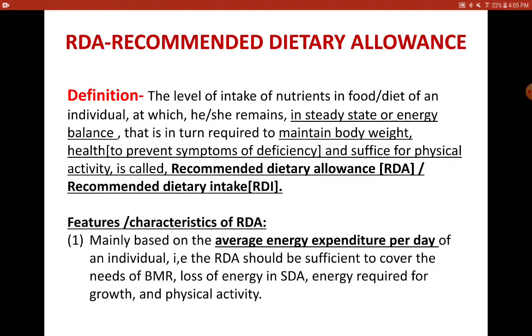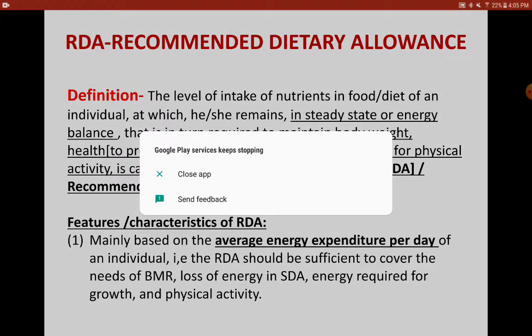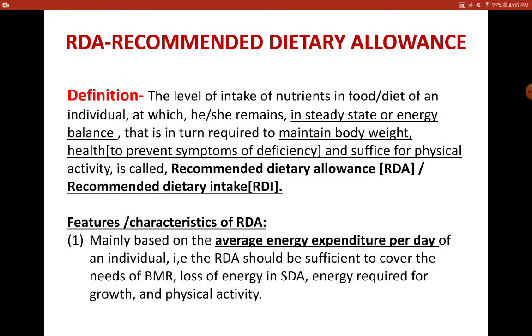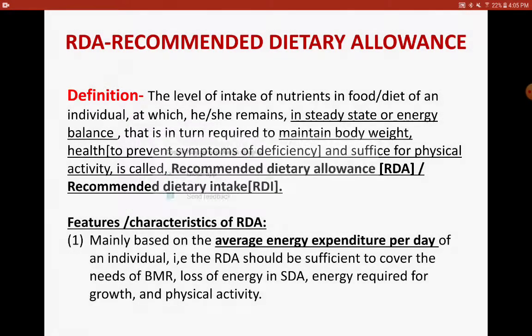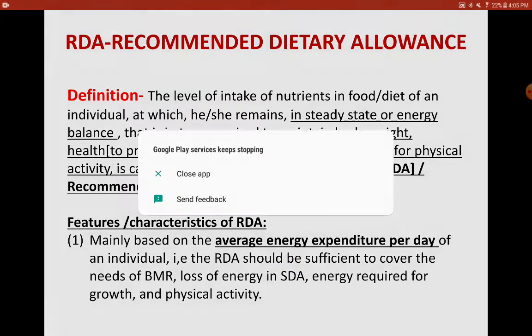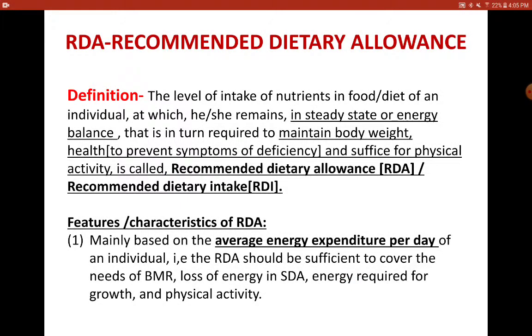So RDA first has to include the average energy expended by the person in a day. That in turn accounts for the energy that is required for maintaining the BMR, that is the energy which has to be furnished to carry out the involuntary functions. And we have also discussed that there is some amount of compensation to overcome the loss in SDA, and of course the energy that is required for the physical activity and for the growth of the person.